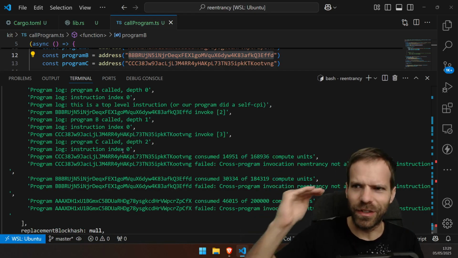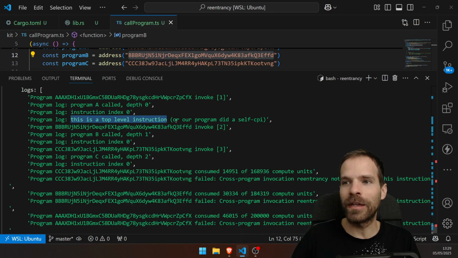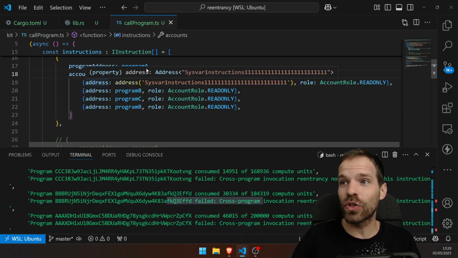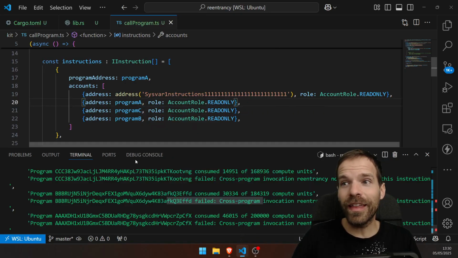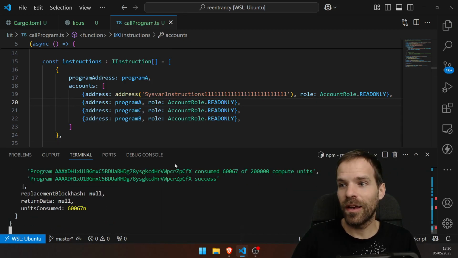You know, we start at 0, like with the depth, I start with 0. Instruction index 0, and we check the program ID. It's the same as the one calling. So then we know, oh, this is the top level instruction, or a self CPI, because self CPI should still work here. If I'm not calling program B, but program A, then that should all work, right? I do first a self CPI and then call other programs. That should just work. Yeah, there we go.